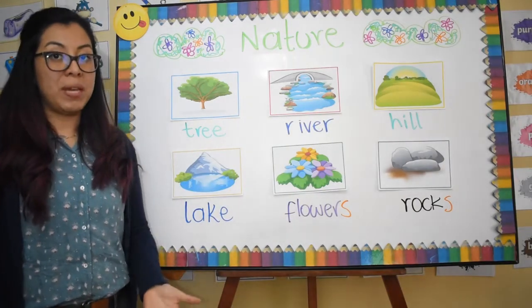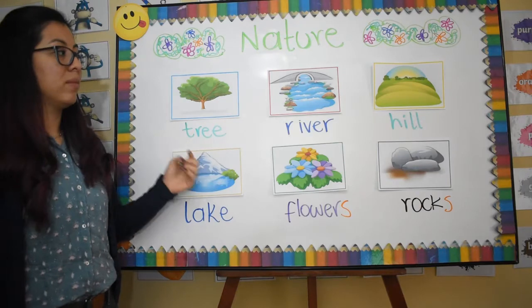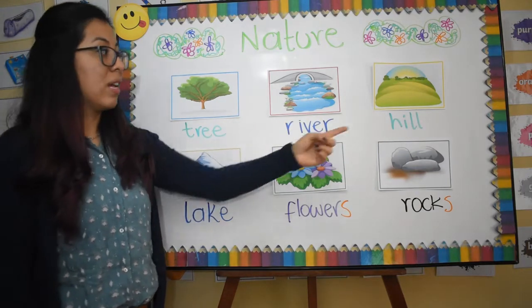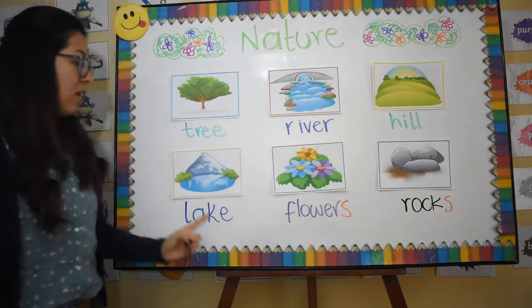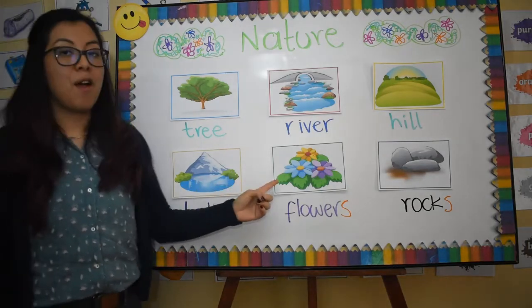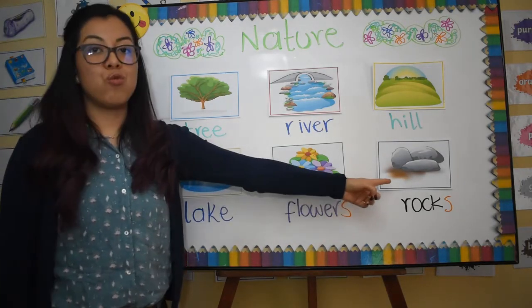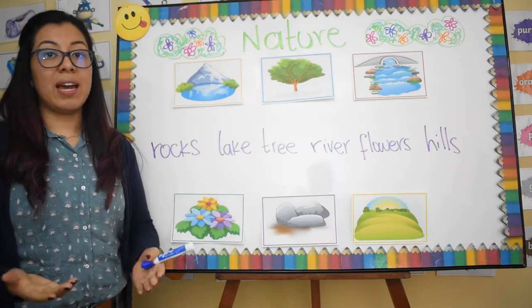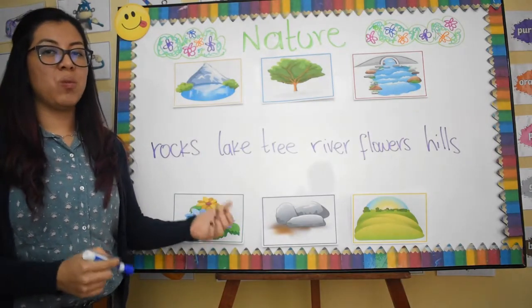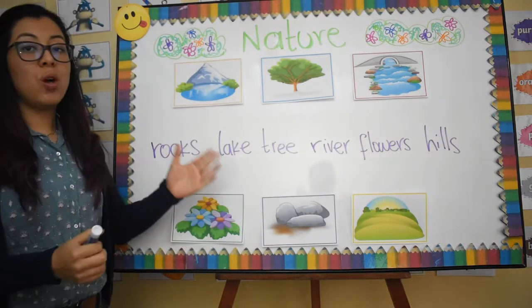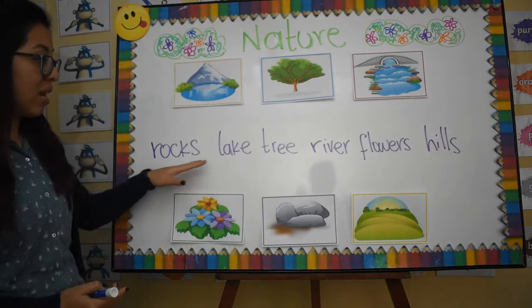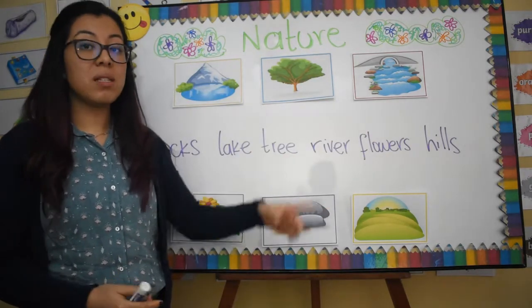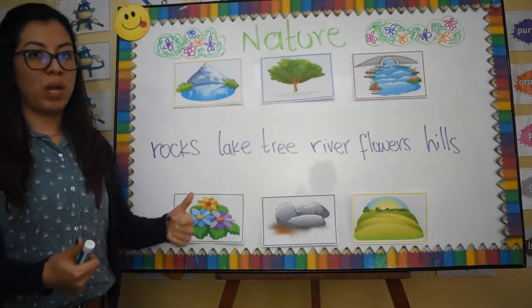Can you repeat with me? Tree, river, hill, lake, flowers, rocks. Okay guys, now let's practice a little bit with a matching exercise. So we are going to match the name of the elements in nature with the right picture.